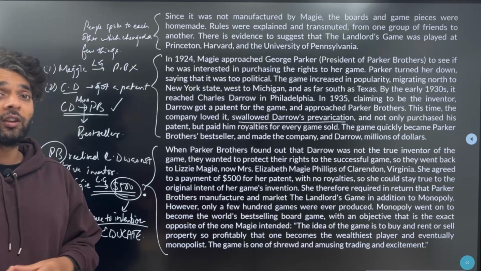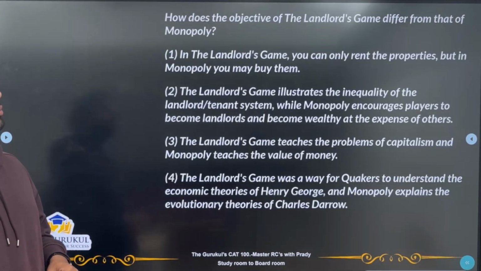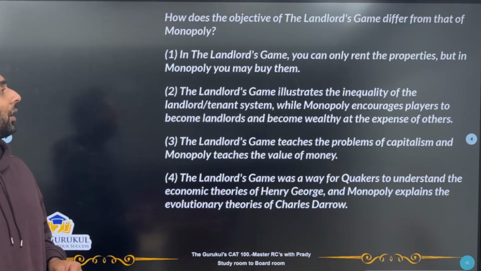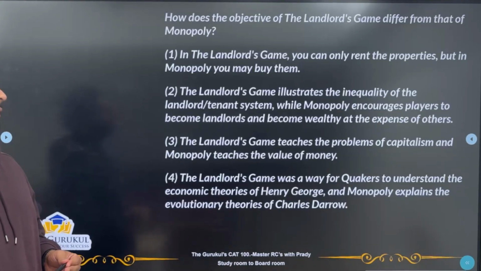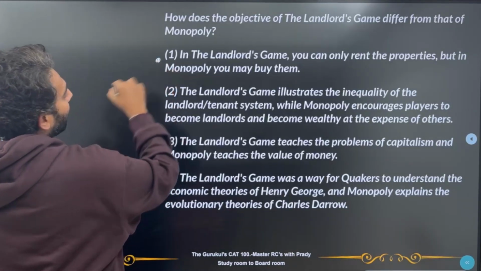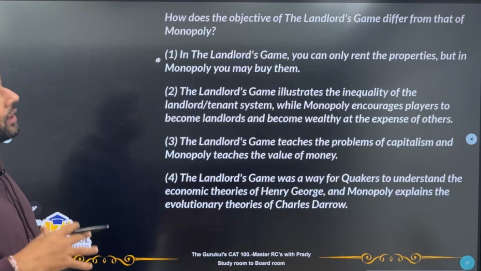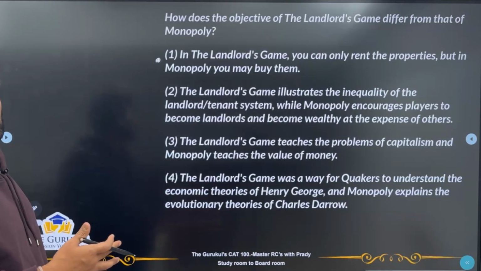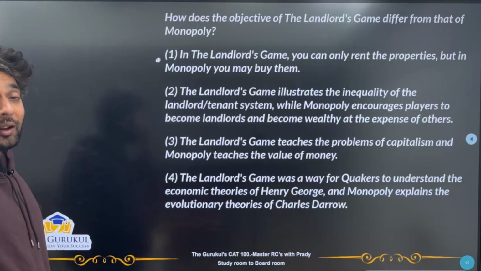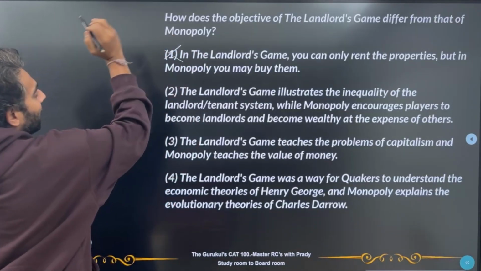Now that we've understood this passage, let's get into the questions. Question number 1 says, how does the objective of the landlord's game differ from that of Monopoly? Option A: in the landlord's game, you can only rent properties, but in Monopoly, you may buy them. Fair enough, this is one difference that we can see. But what is the question? How does the objective of the landlord's game differ from that of Monopoly? It's not just the differences, but the difference in the objective of the two. So this may not be the correct answer.